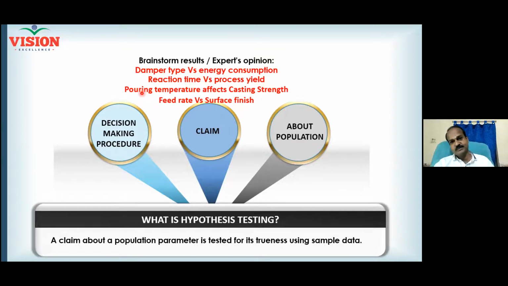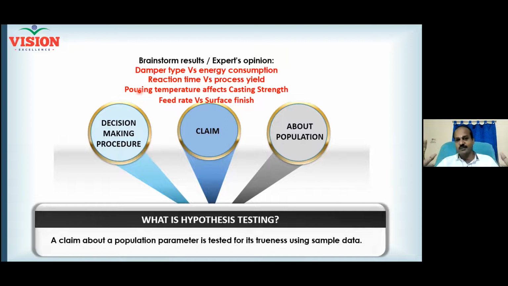What is your null statement here? What is the null statement? Feed rate won't affect the surface finish. Beautiful. Feed rate will not affect the surface finish. So you feed at whatever rate you want. Your result is always the same. Surface finish at feed rate low, surface finish at feed rate medium, surface finish at feed rate high, all will be equal. That statement is null hypothesis.